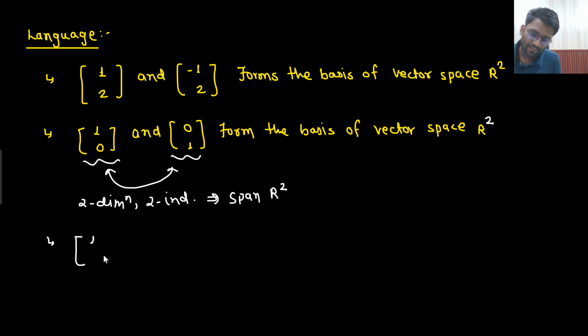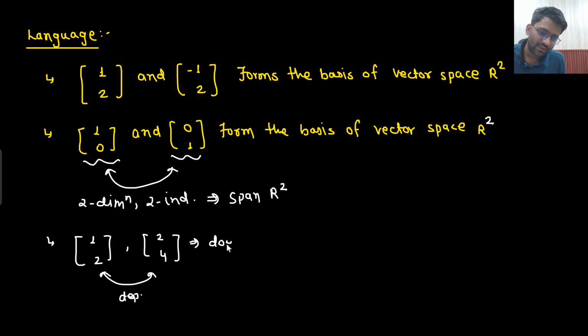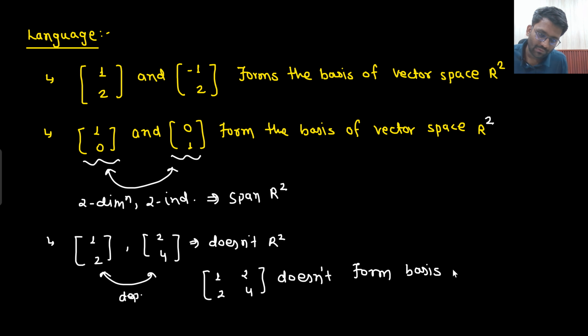Next one, 1, 2 and 2, 4. Are they independent of each other? No, they are dependent. Will they span R2? It does not span R2. So what will you say? 1, 2 and 2, 4 do not form the basis of vector space R2. This is how I write it down: 1, 2 and 2, 4.